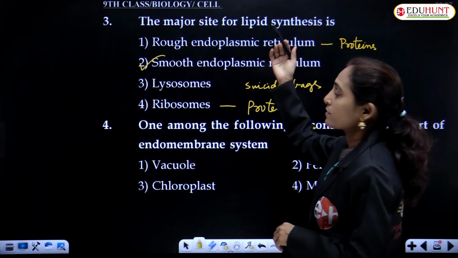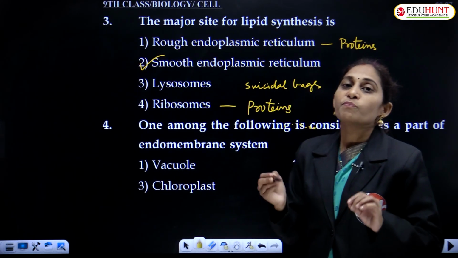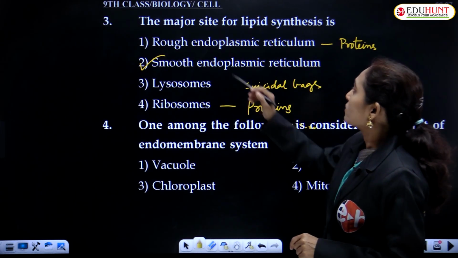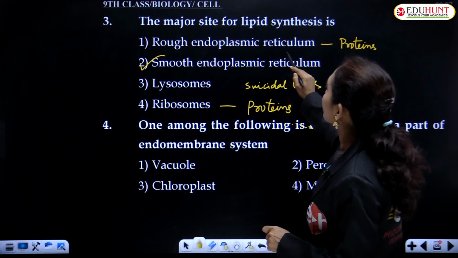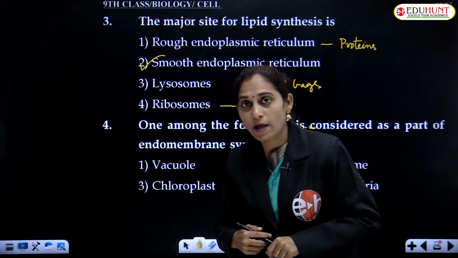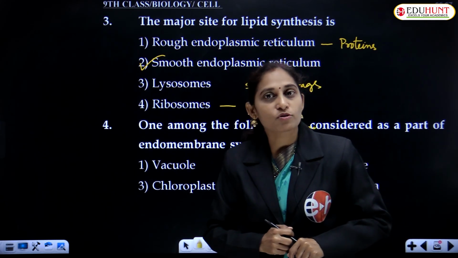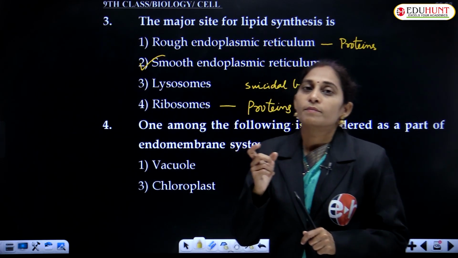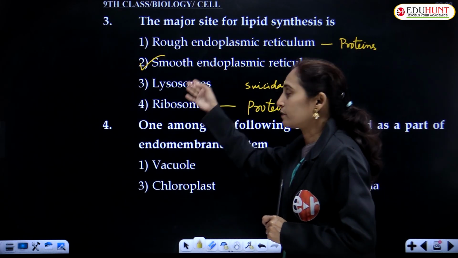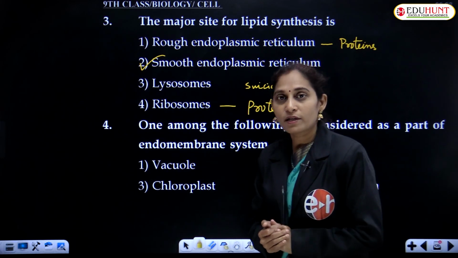If ribosomes are present on the surface of the smooth endoplasmic reticulum, it becomes rough and mainly synthesizes proteins, whereas the smooth endoplasmic reticulum synthesizes lipids. The Golgi complex is also meant for processing and production of lipids. But that option is not given here, that is why we select smooth endoplasmic reticulum.